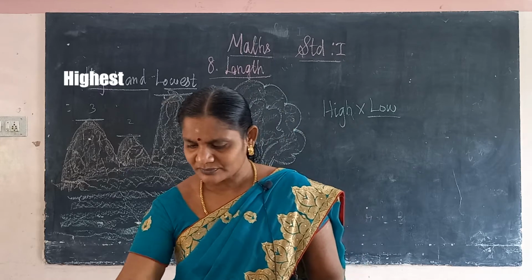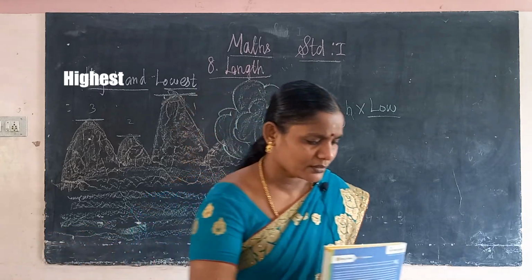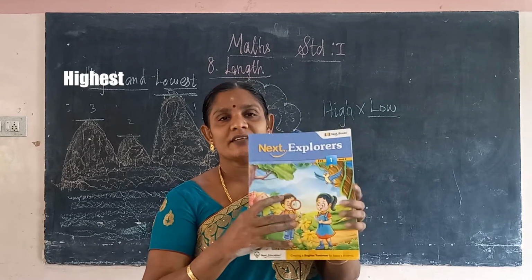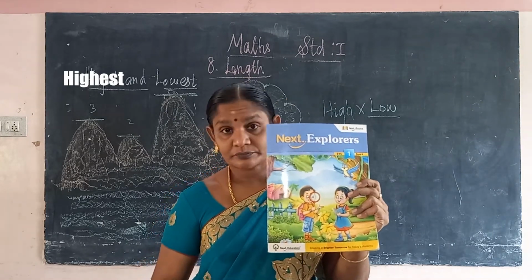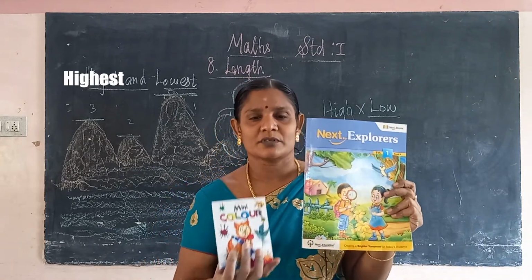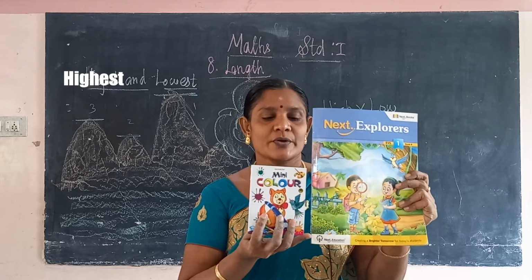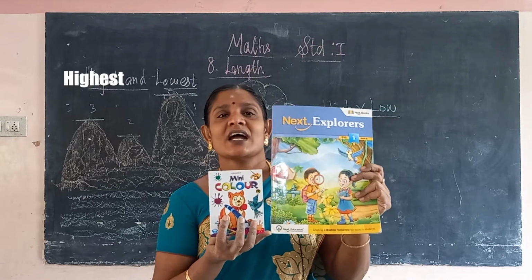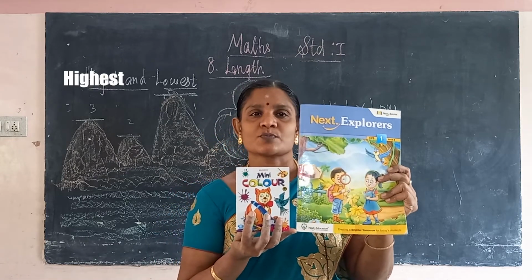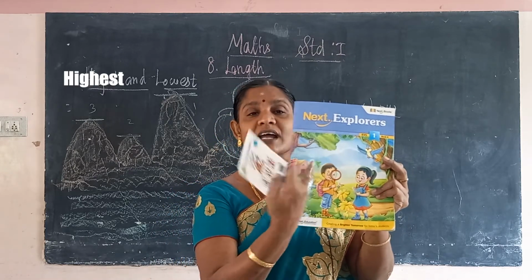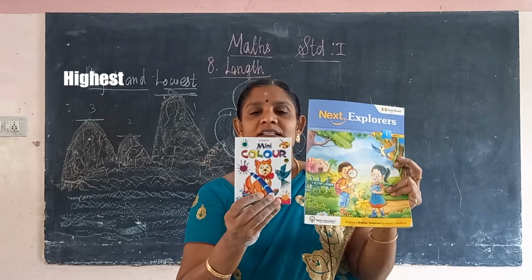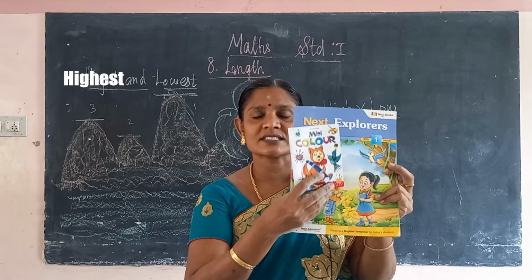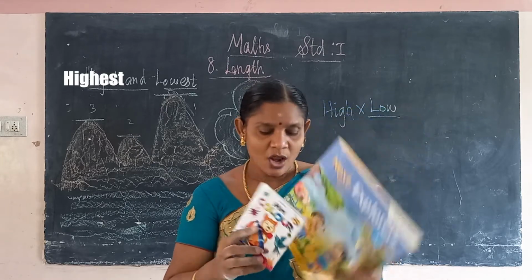Okay. Then we take a book. This is our EVS book. This is a coloring book. Compare these two books. Which is the highest book and which is the lowest book? Our EVS book is the highest book. This coloring book is the lowest book. So this is the highest, this is the lowest.